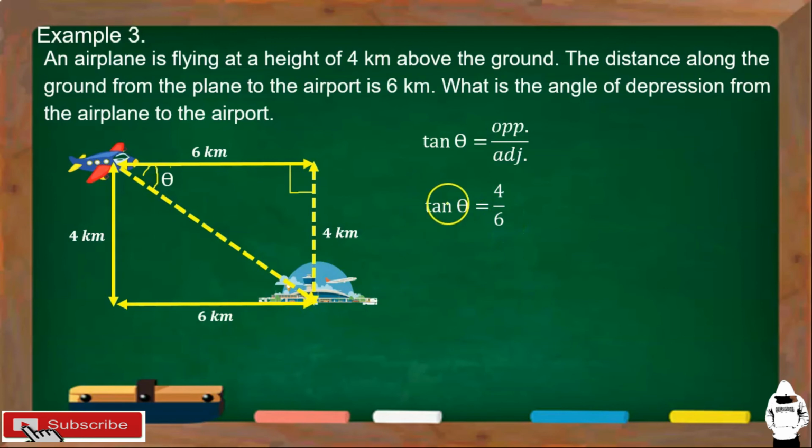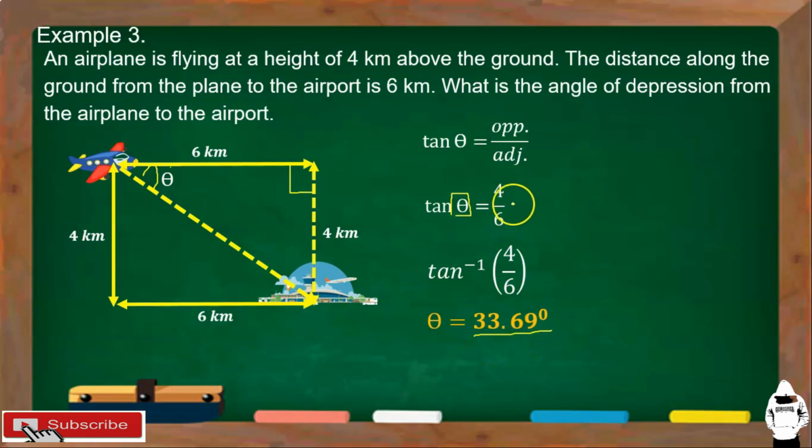So, this is not our final answer kasi ang hahanapin natin yung mismong angle o that is theta. Okay? So, ang gagawin natin lang using your calculator, pwede nyong i-type or press shift, tapos pindutin yung tan. Ang lalabas is tan raised to negative 1. And then, just press or type 4 over 6. Okay? And then, just press equal sign. Theta now is equal to 33.69 degrees. So, ito yung lalabas sa calculator ninyo, 33.69 degrees.